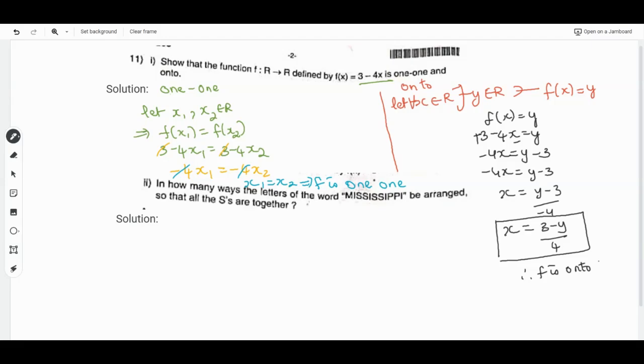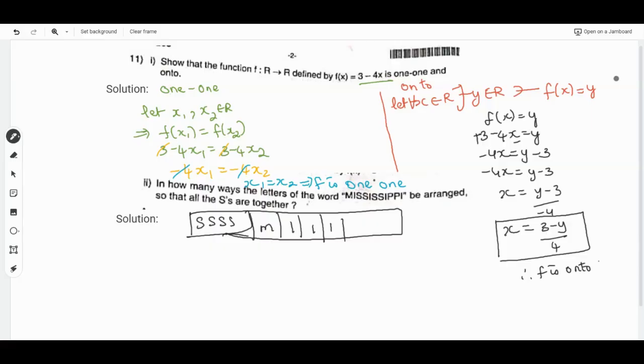We'll arrange the four S's as one block, and the remaining letters are M, I, I, M, I, again I, P, P and I. So how many elements do we have? 1, 2, 3, 4, 5, 6, 7 and 8.